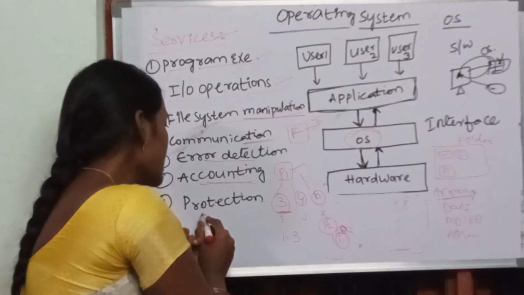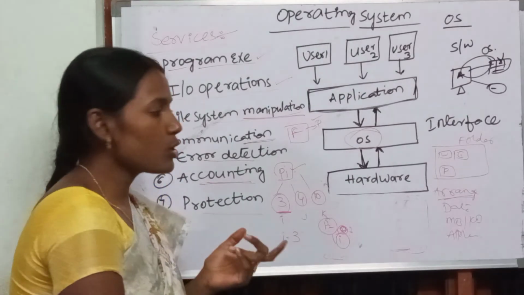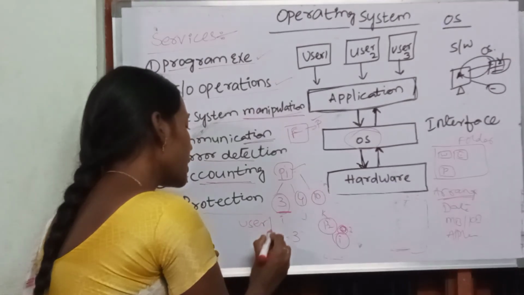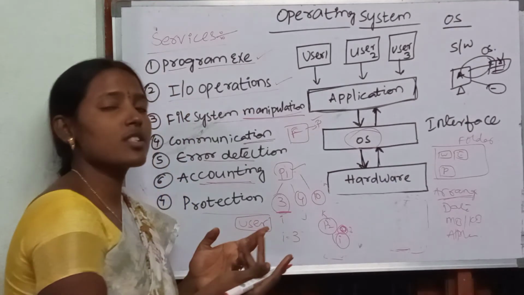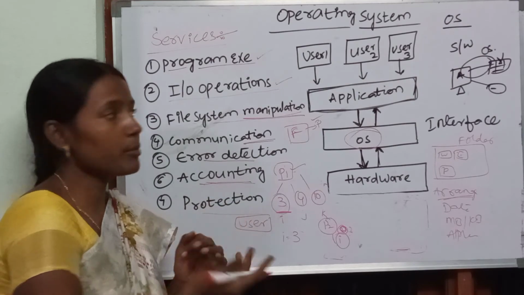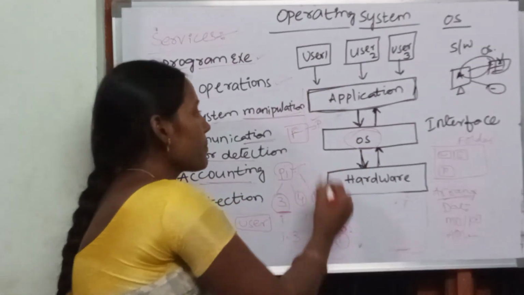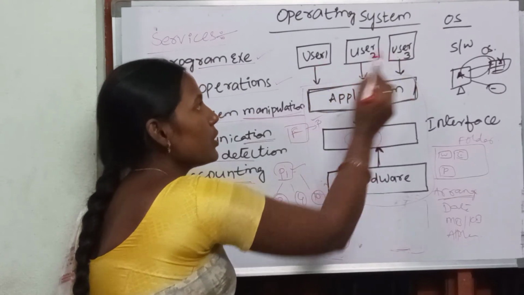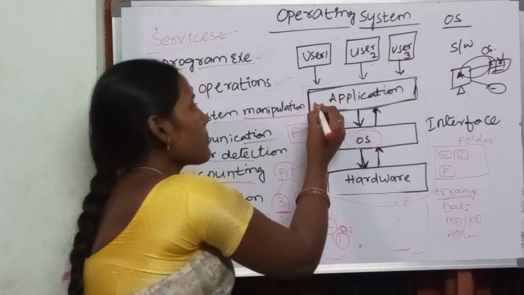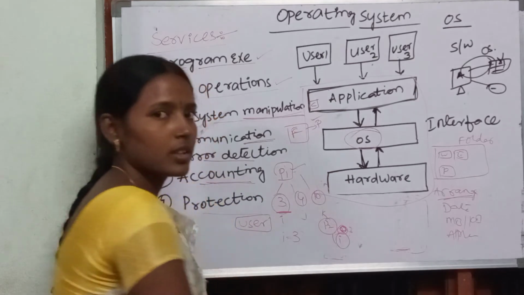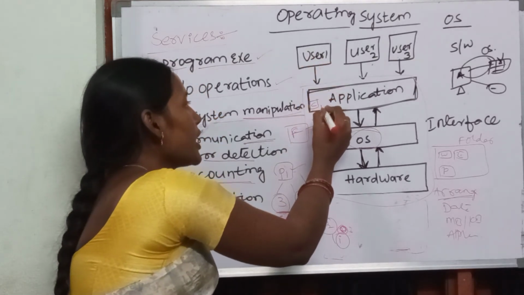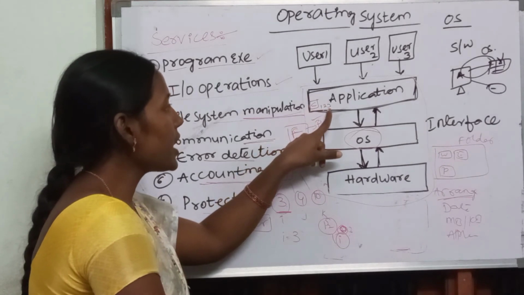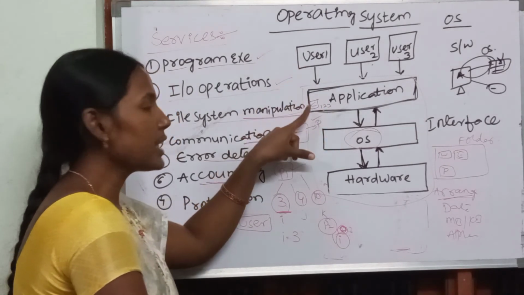Next and last one is protection. Protection is nothing but authenticating your user. Your users may be of different types. Consider for one system how many users we have: user 1, user 2, user 3. Consider I am storing all files in the C drive with user 1. The file names are 1, 2, 3. So these 1, 2, 3 are related to user 1 in the C drive.